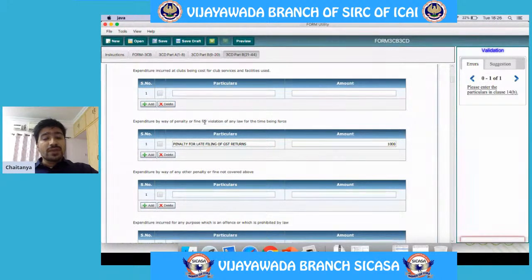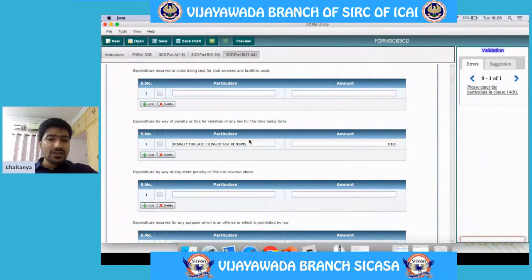Expenditure by way of penalty or fine for violation of any law for the time being in force. Say I am a person who is registered under GST, and I'm supposed to file my GST returns by 20th of the next month. Say there is a delay in filing of GST return and I have paid a late fee.